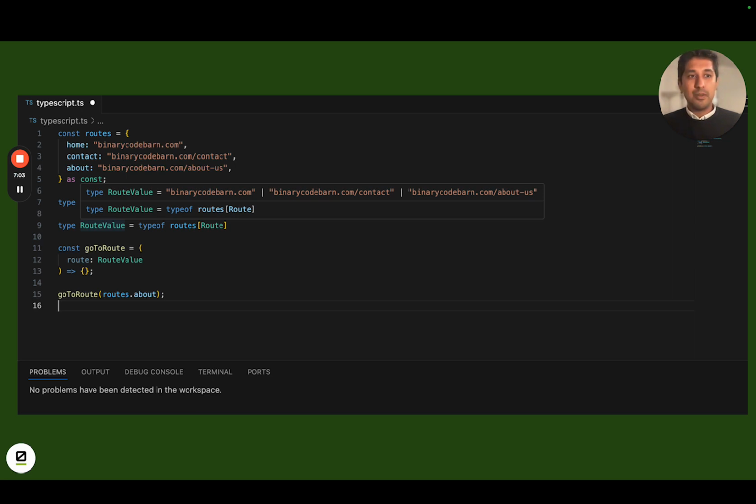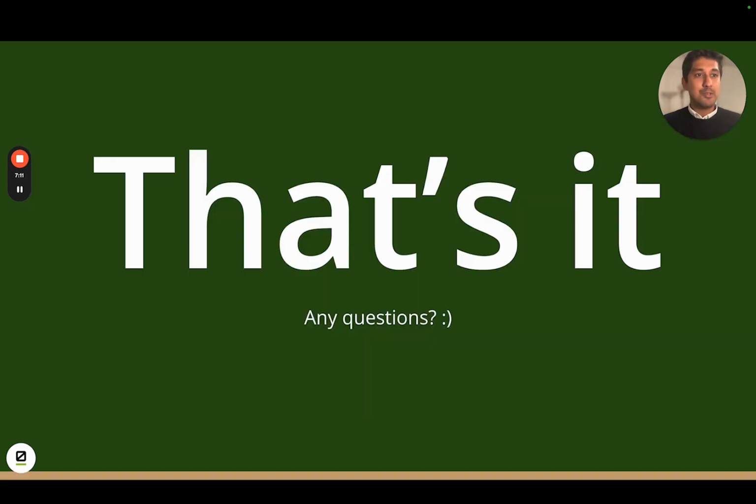So now here, as you can see, I've just hovered over on top of route value, and you see I've got all the possible route values, and that is pretty much it.